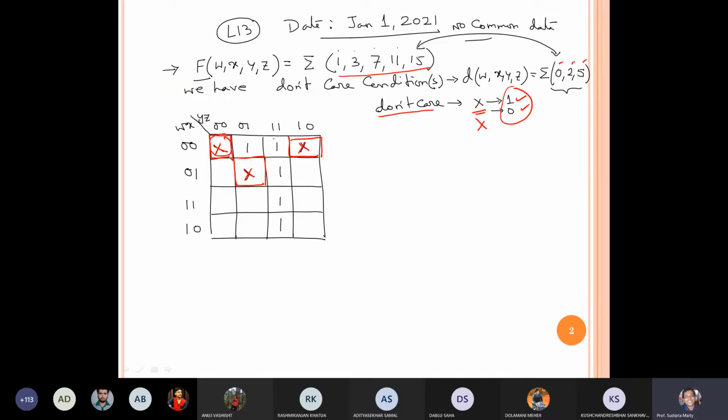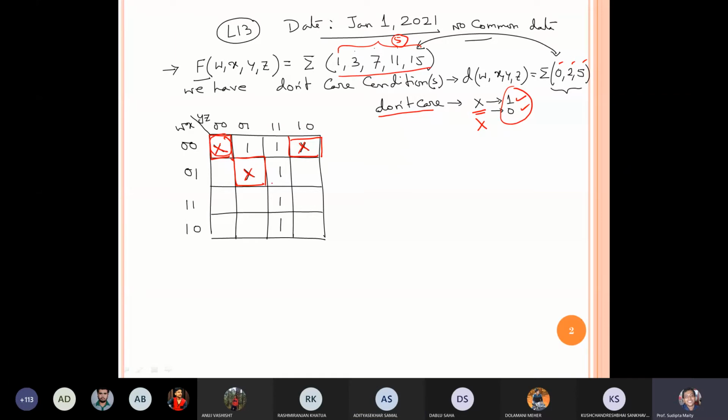Suppose we do not use those don't care conditions. I have 1s, and I can simplify the circuit based on those 1s. My circuit may use, suppose, 2 extra gates. But if I use those don't care conditions, I will still get all the 1s as output, but my circuit can be simplified much further. So that's why don't care conditions are important. Is it clear right now? Yes, sir.